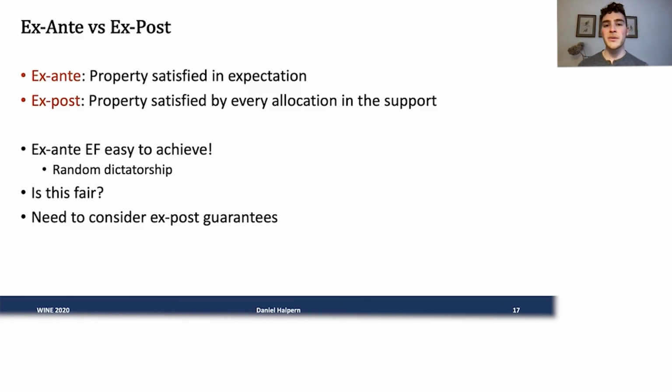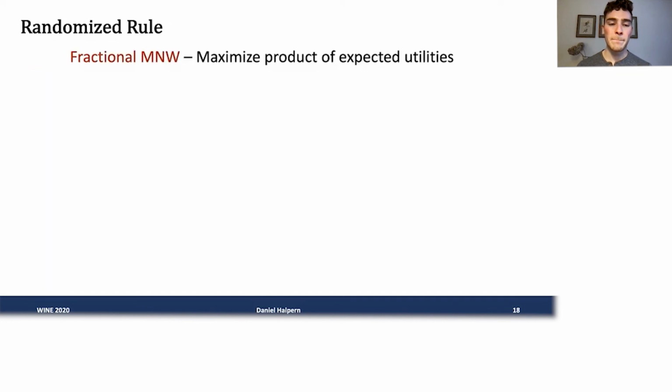Of course, if this process is repeated many times, then it's possible that the randomness will even out, and over time, agents will be relatively okay with the allocation. But in situations like these, these kinds of allocations often only happen once or a few times, and then it's really important that the ex post guarantees are satisfied as well. Ex ante just isn't enough.